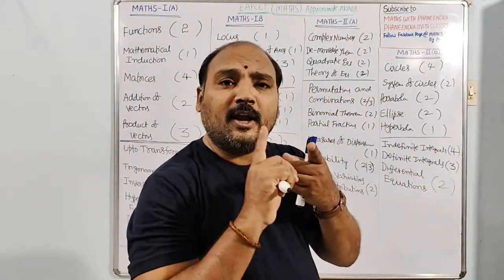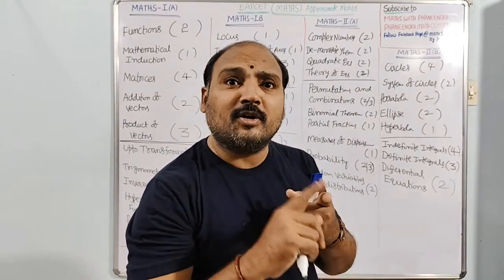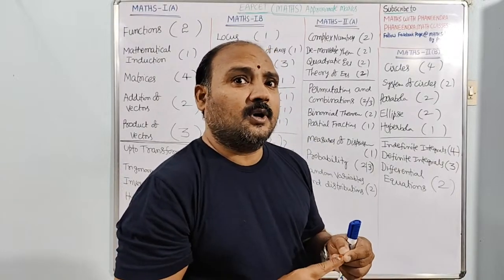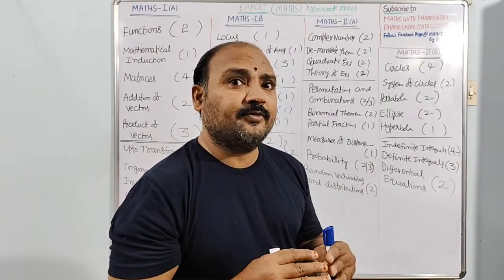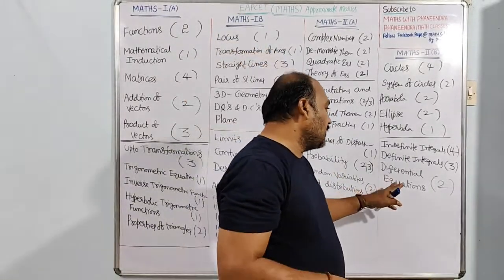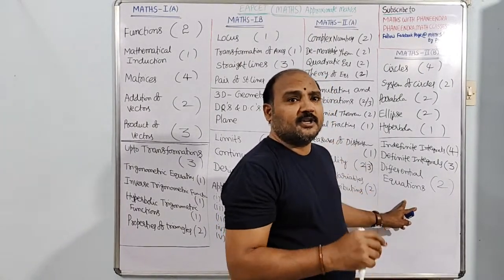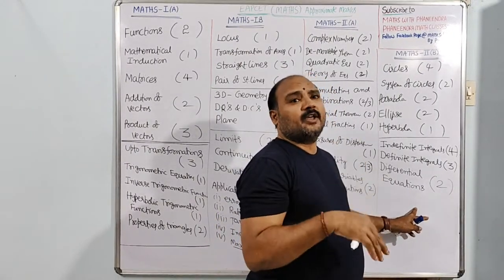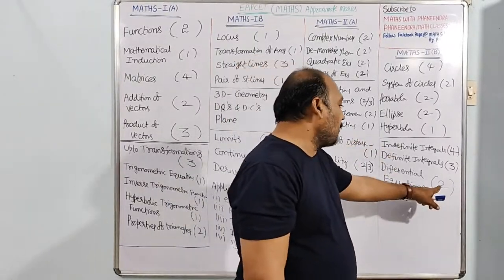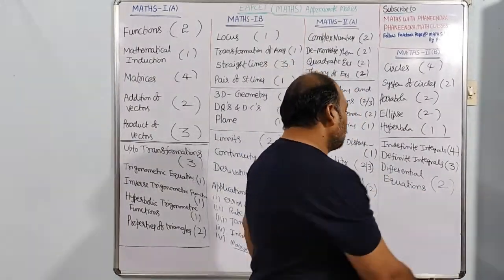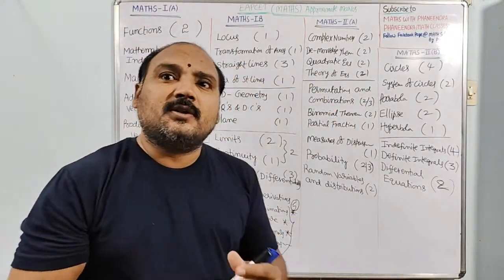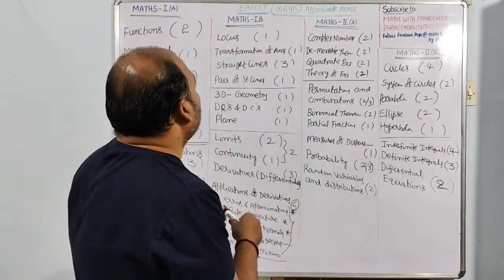One is finding order and degree or elimination of arbitrary constants, finding the integrating factor in linear differential equations, and the variable separable method, homogeneous, converting into homogeneous. Like this, models. Next, in linear differential equations, x and y, converting Bernoulli's equation into linear equations. So these types of questions we can expect. So in total, this is the way we may expect the EAMCET approximation in 2025.